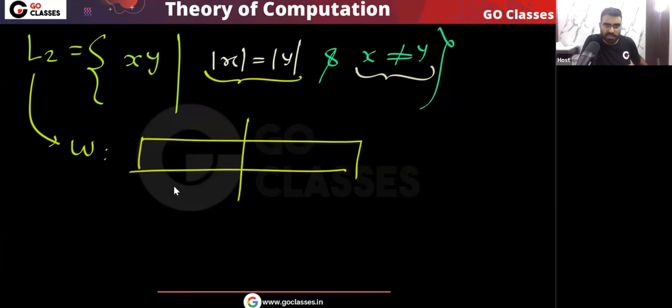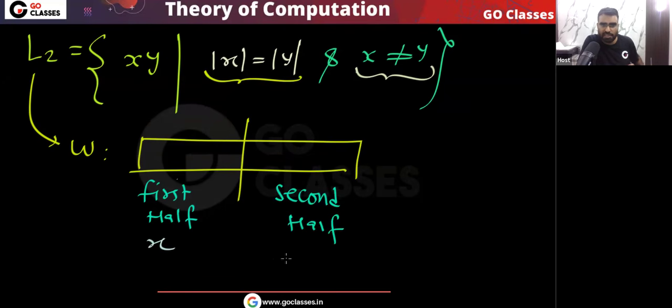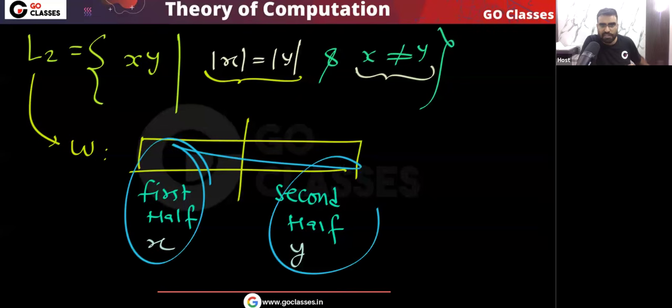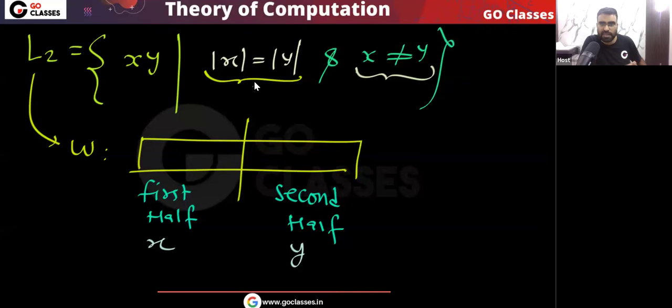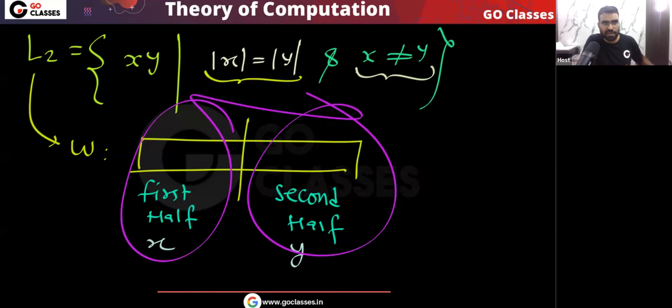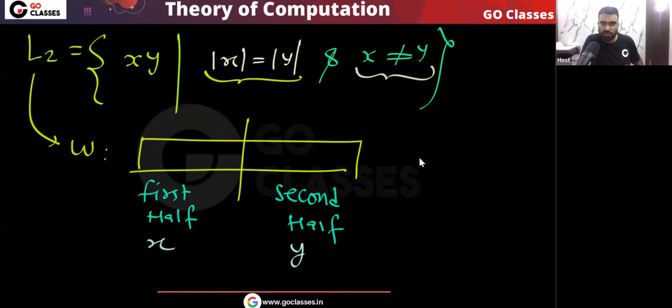Every string you have like this, this is the first half. That first half must not be the same as the second half. Your first half is x and your second half is y. Why? What is the reason the first half is x and the second half is y? Because their length is the same. Yes or no? This is an important point, that their length is the same. So that is the reason the first half is x, the second half is y. And we are saying that x is not equal to y.